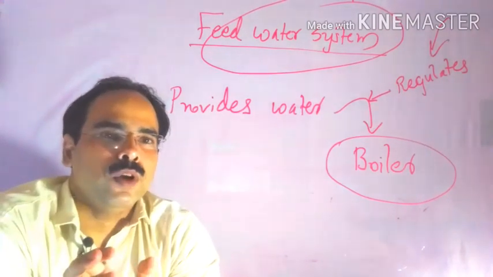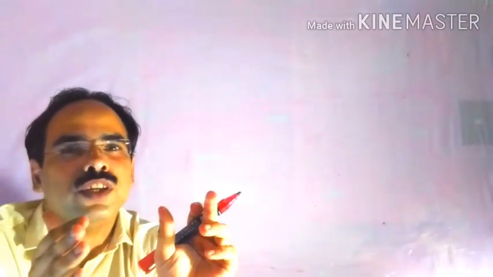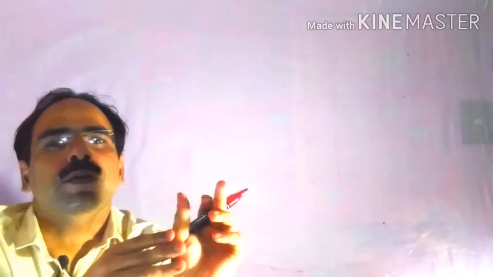In case of the feed water system, we need to do maintenance and repair. For that, we are using different types of valves. By closing and opening those valves, we can control the water flow into that particular boiler system.